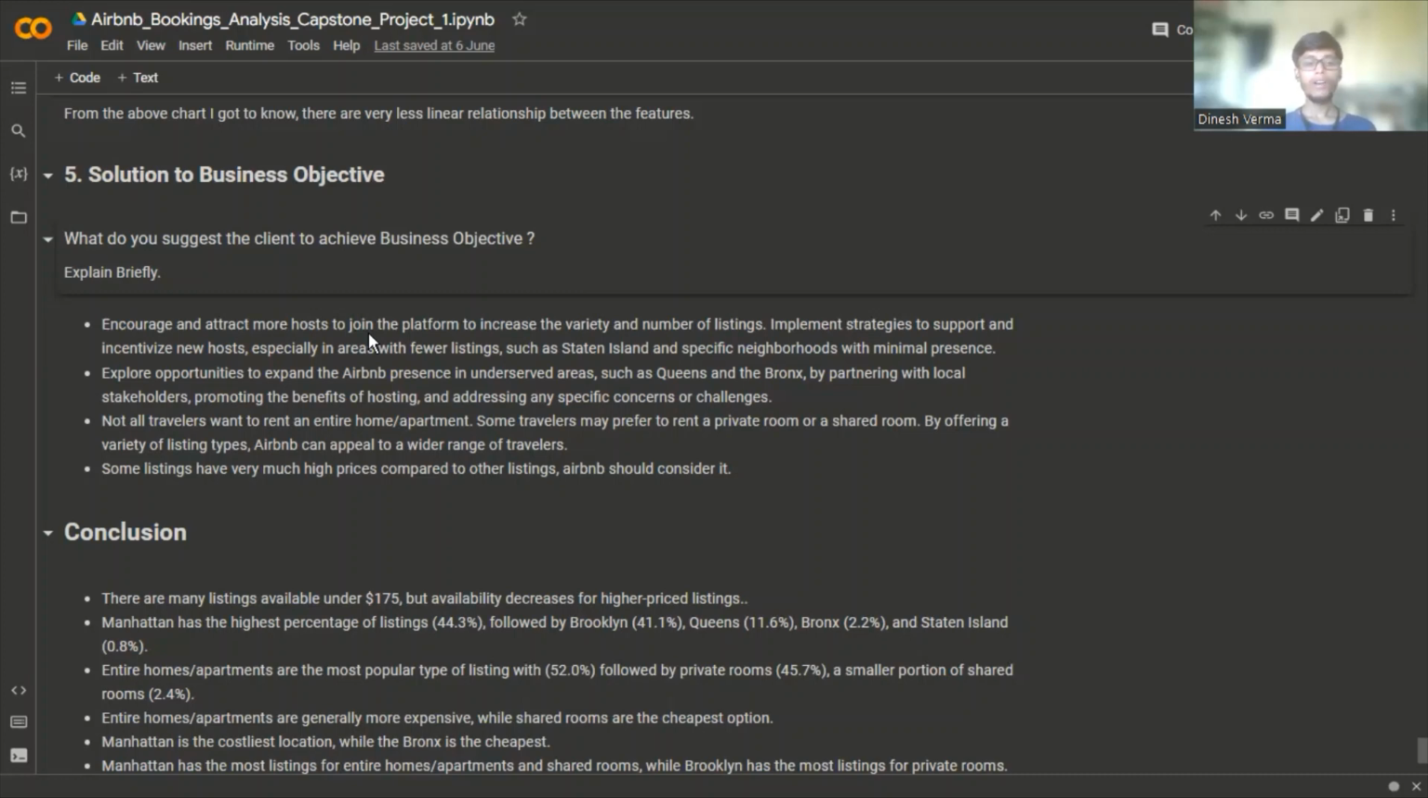Not all travelers want to rent an entire home or apartment. Some travelers may prefer to rent a private room or a shared room. By offering a variety of listing types, Airbnb can appeal to a wider range of travelers. Some listings have very high prices compared to other listings. Airbnb should consider it.